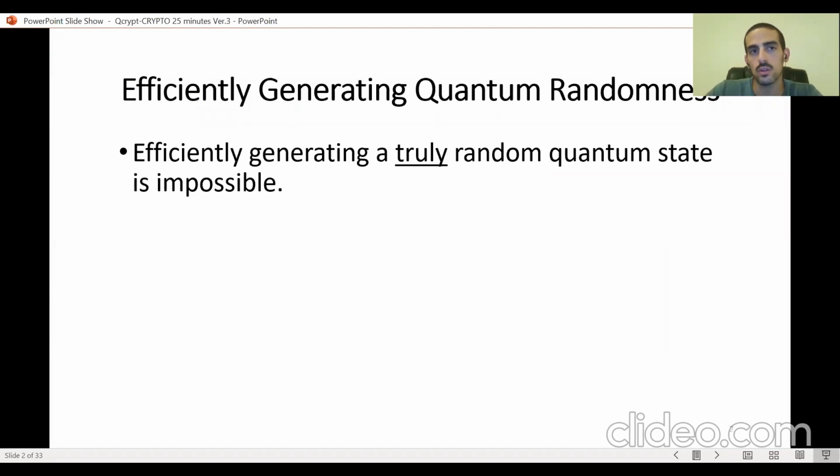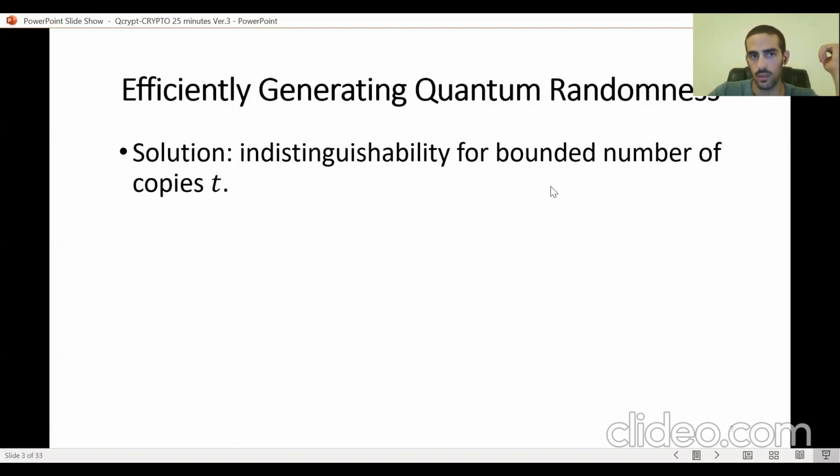This work is going to focus on the efficient generation of quantum random states. There's a basic fact in quantum information theory that efficiently generating a truly random quantum state is impossible. This follows because if we consider the space of all n-qubit quantum states, this space is infinite, but even if we discretize it to any negligible precision, then the number of points is going to be super exponential, and we don't have hope of efficiently sampling from it.